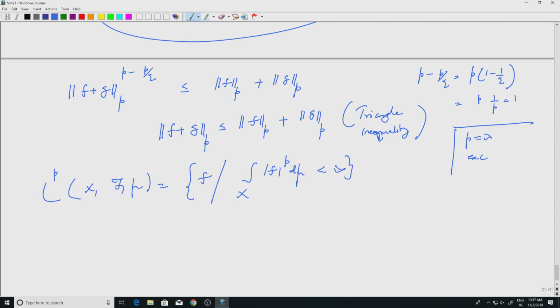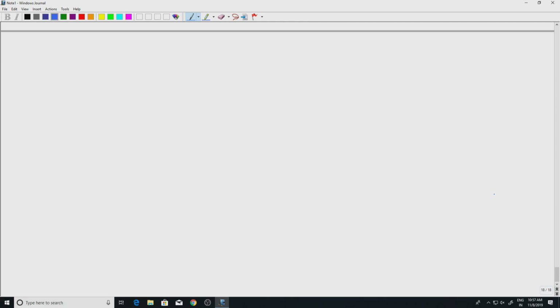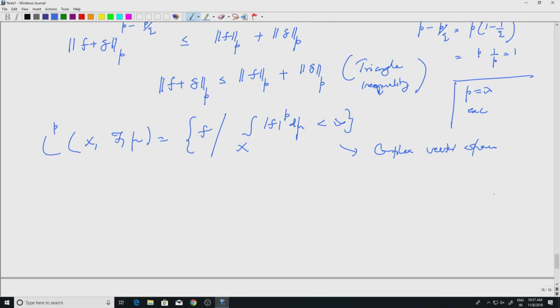So what do we know? We know it's a vector space. So this is a complex vector space, and we have defined the norm, right? So we want to say it is actually a norm. So let us see why. So first thing is, there are three properties. One, LP norm of f is positive, and f equal to 0 if and only if LP norm of f is 0. This is what we want for the norm, right?